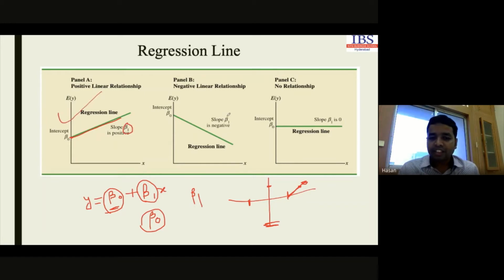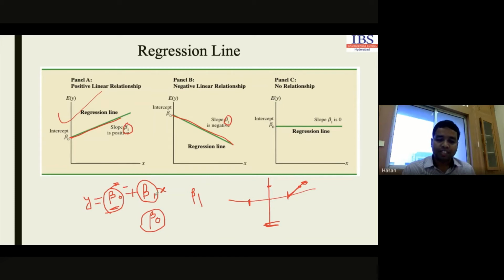Similarly, beta 1 value is negative here and it is moving in the downward direction. Why it is moving downward we'll discuss. So this is beta 1 negative. If this is negative and this is positive and there is a negative sign, that means it will gradually decrease the value of y. That's why it is a negative movement. So if beta 1 is negative, then this particular relation is known as a negative linear relation.